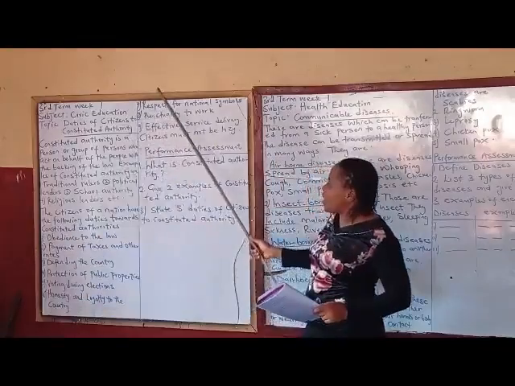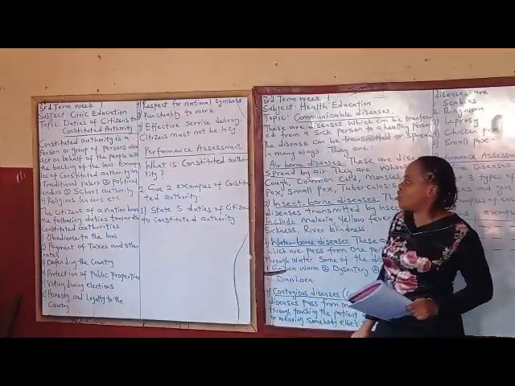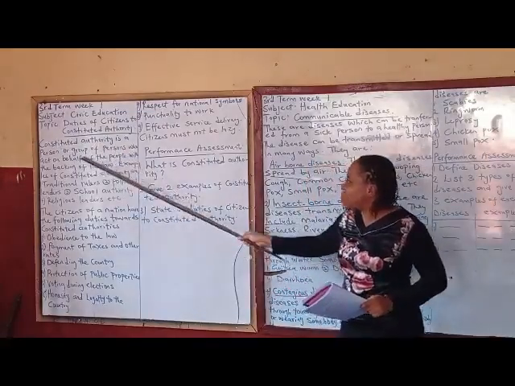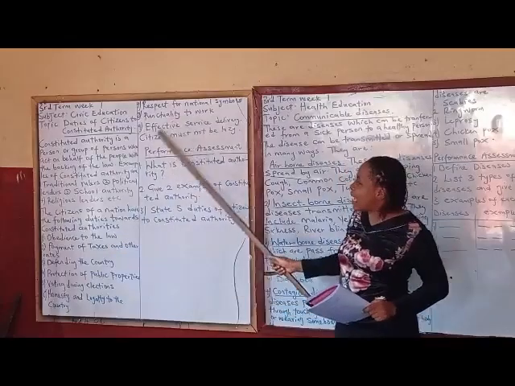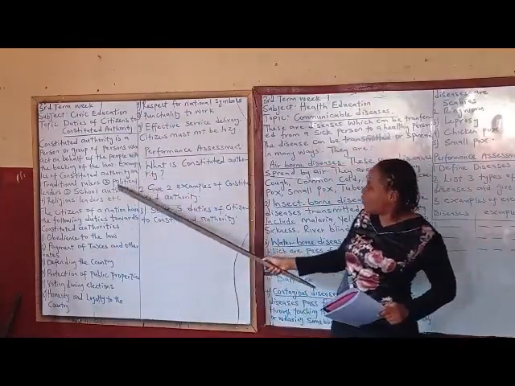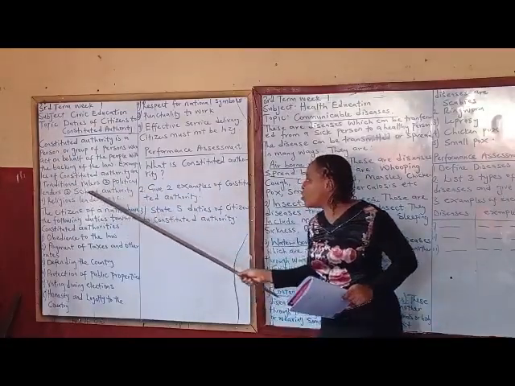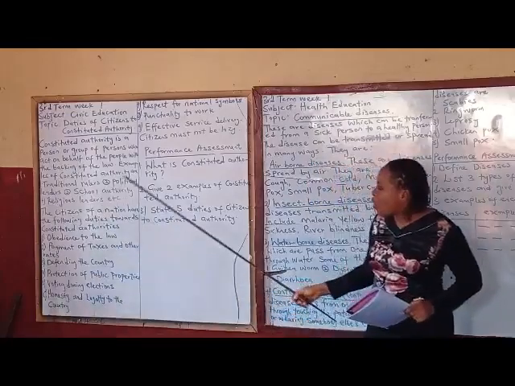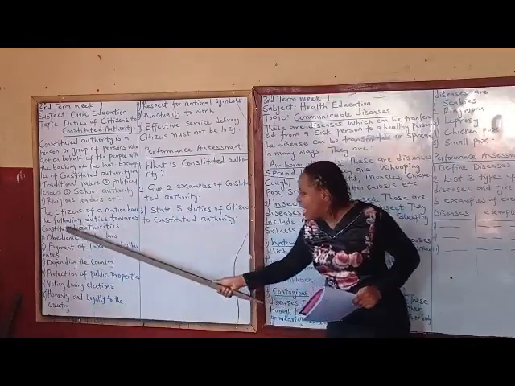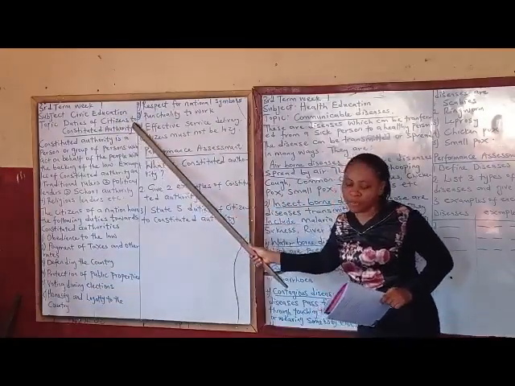So this is what you have learned today. We looked at duties of citizens to constituted authority. We defined constituted authority as a person, a group of persons who act on behalf of the people in the backing of the law. We also looked at examples of constituted authority: traditional rulers, political leaders, school authority, religious leaders. And lastly, we looked at duties of citizens, and here are the duties of citizens towards constituted authority.